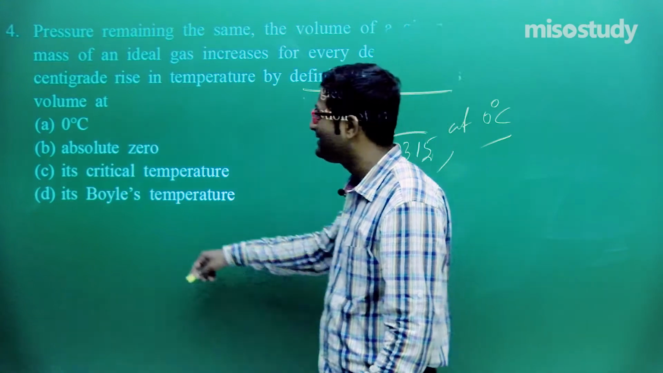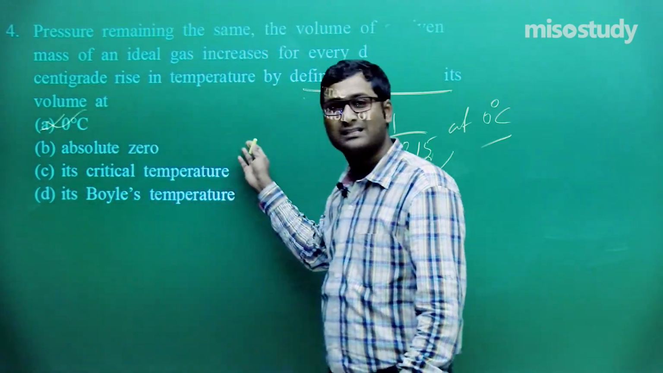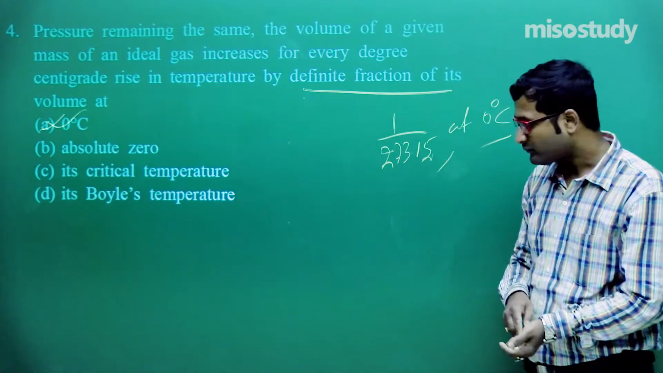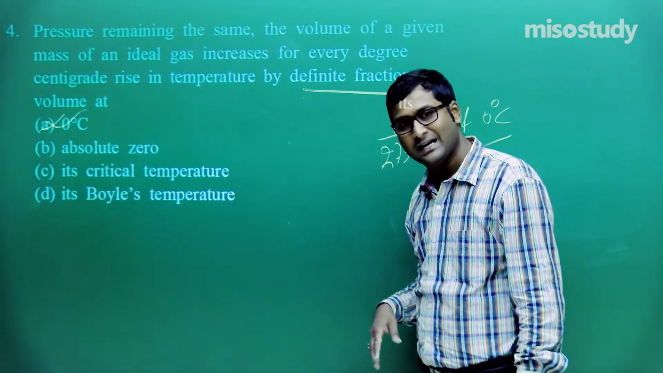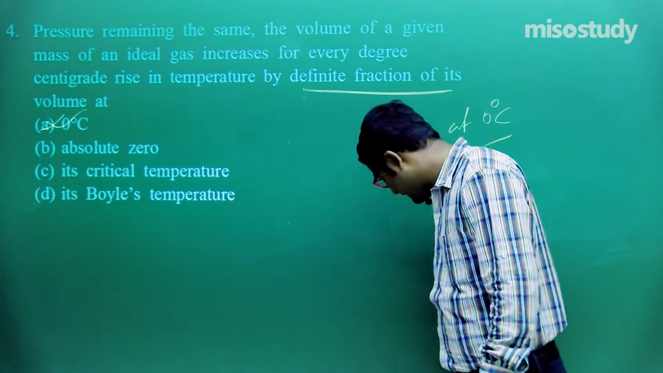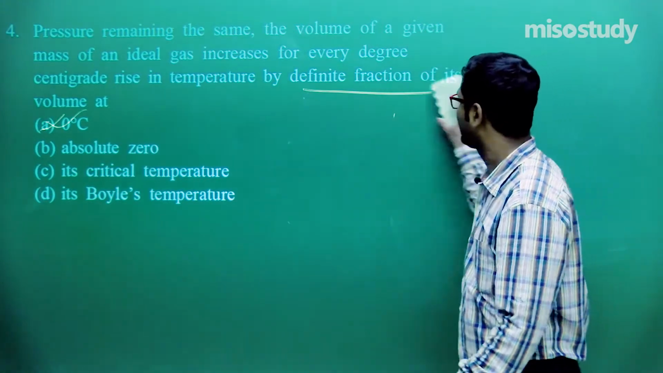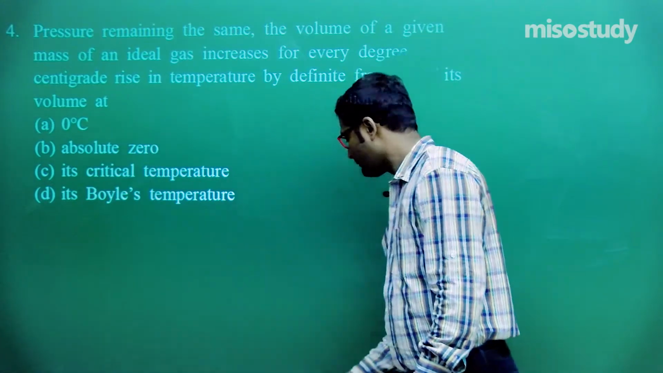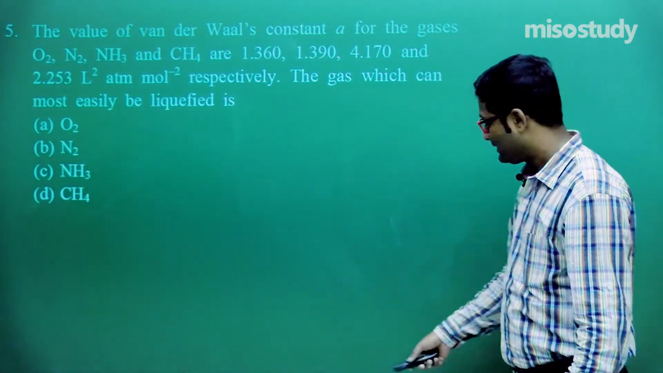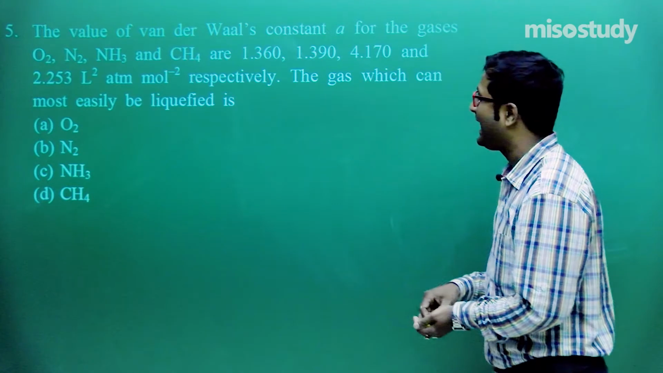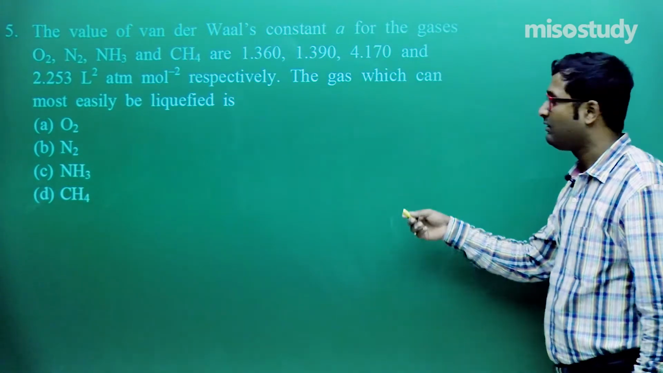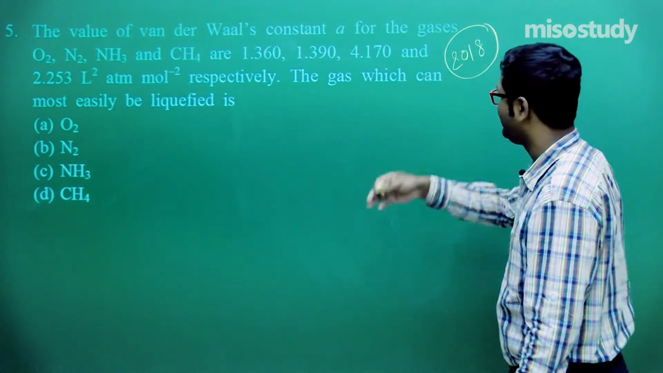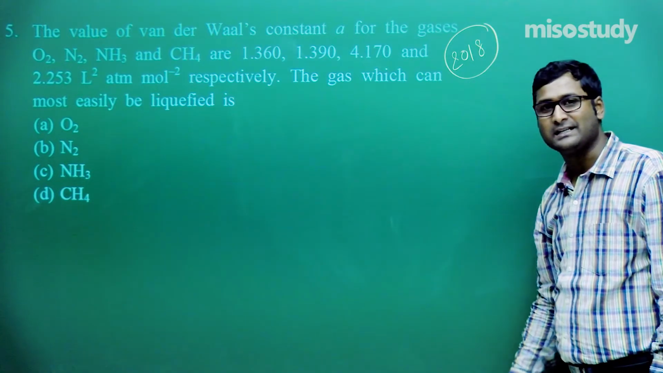So the answer in this case is 0 degree. This is a simple question, you can easily solve it. This is a question from PMT, previous year PMT questions. Clear, friend? Now let's move to the next question. This is a good question, and this question is from 2018, this year's 2018 NEET examination.